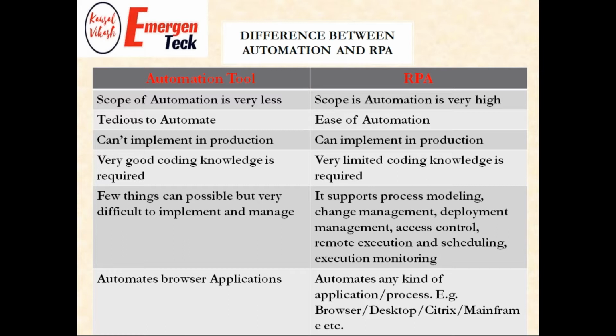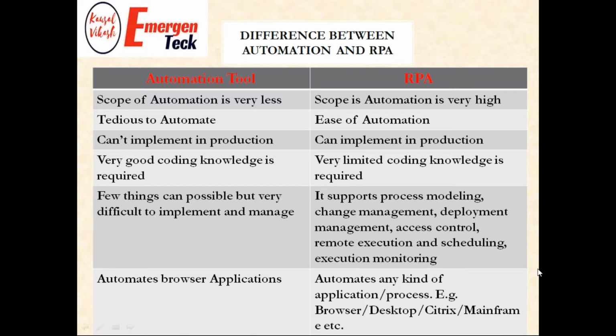Legacy automation tools, basically it might be Selenium, it might be QTP, their scope of automation is very less. We can do browser based automation or API automation, not more than that. But if you go to RPA, the scope of automation is very huge. We can automate anything: any web application, desktop application, image automation, mainframe automation, Citrix automation, SAP, ERP, any kind of automation we can do with the help of RPA. There is no limitation.